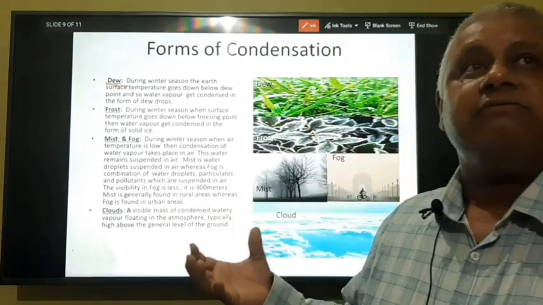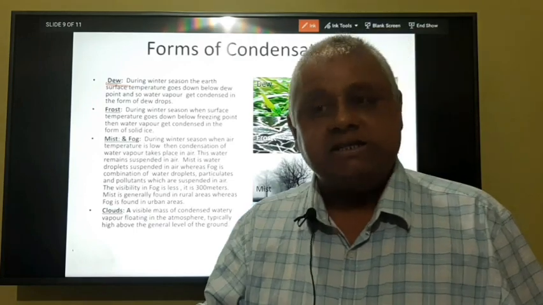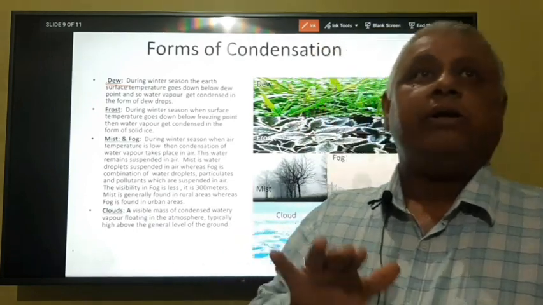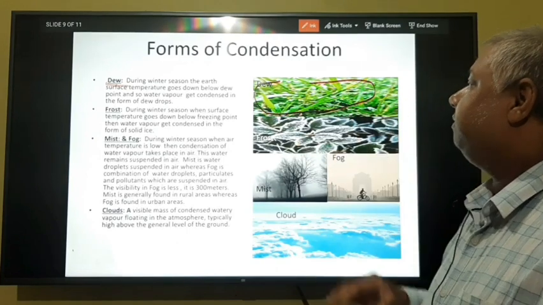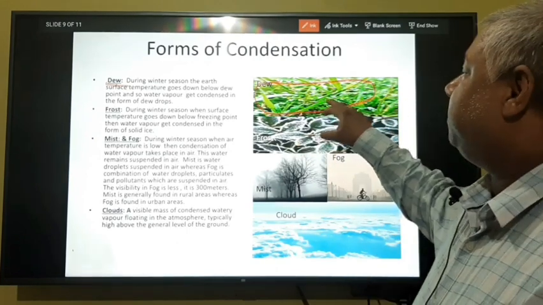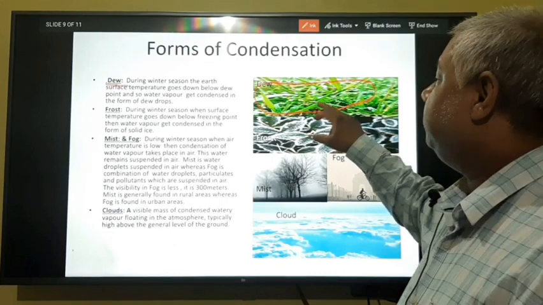It generally occurs in winter season because the surface temperature is low during this season. You can very well see the dew here. Here you can see how water droplets or dew drops are present on leaves.